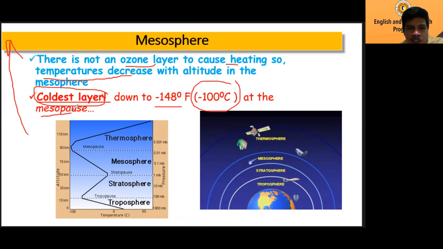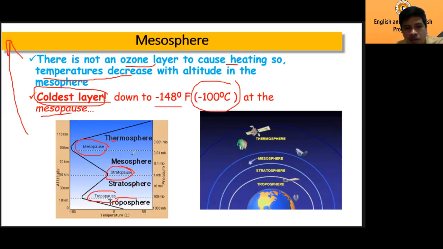Again, the mesopause is what we call the boundary. We have the troposphere, the boundary is the tropopause. The boundary between the stratosphere and mesosphere is the stratopause. Then the boundary between the mesosphere and thermosphere is the mesopause.